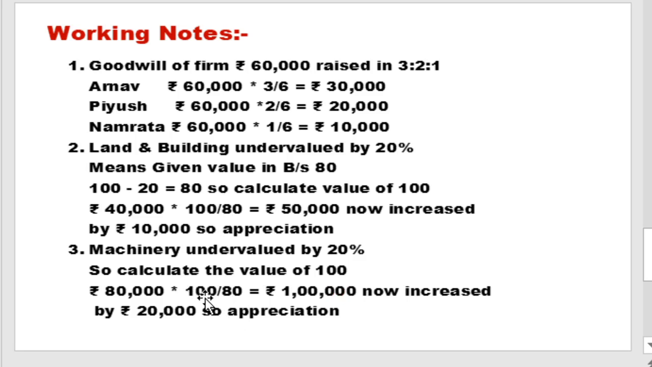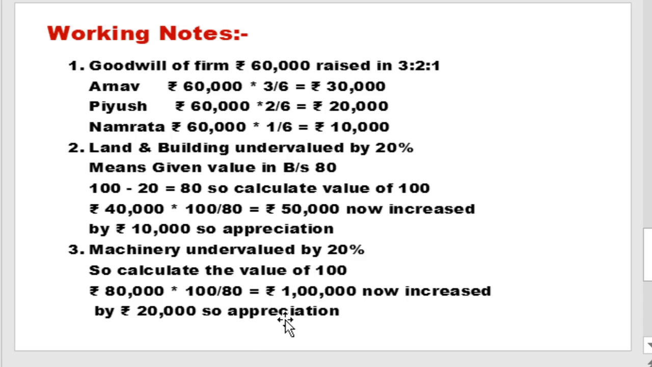For that purpose, 100 upon 80, taking 100 as the numerator and 80 as the denominator. So 100 upon 80, always taking 100 as the numerator, multiplied by 80,000. So rupees 1 lakh. Now 1 lakh is the new value of machinery. Now it has increased by rupees 20,000. So appreciation, an increase in the value of the asset.